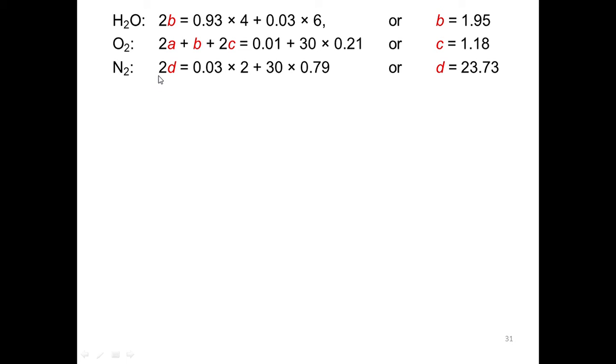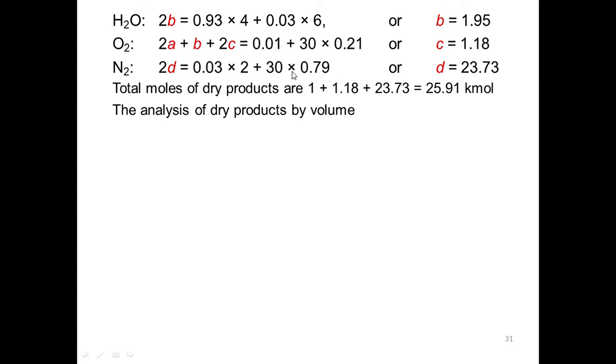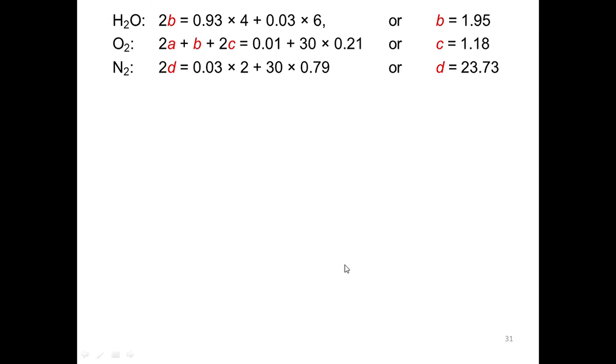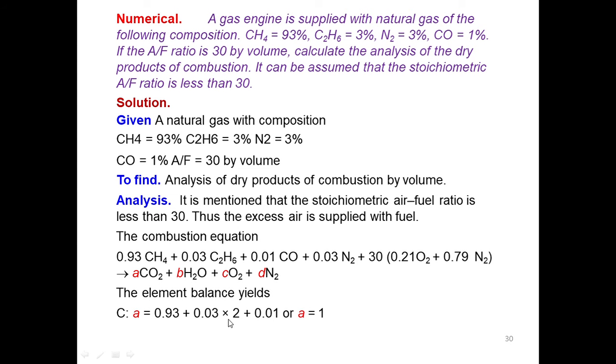Similarly, you can find out the D value by equating the nitrogens. If you consider nitrogen, D into N2 on the product side, while on the reactant side it is 0.03 into 2 if you consider N, then twice D equals 2 into 0.03 into 0.76 multiplied by 30 multiplied by 2.